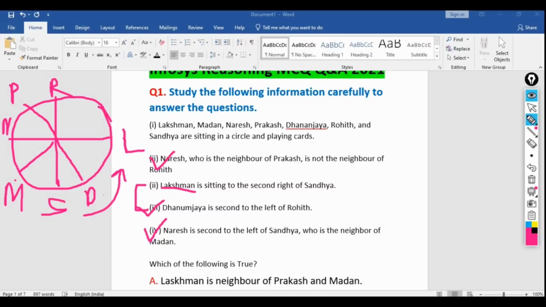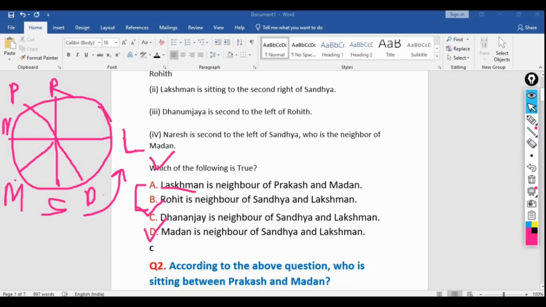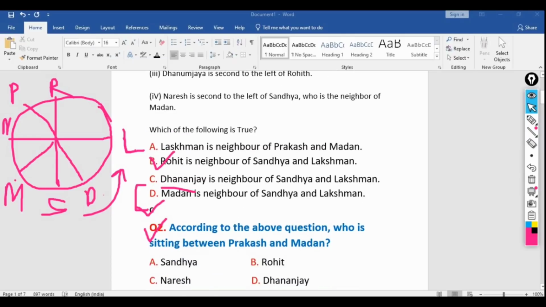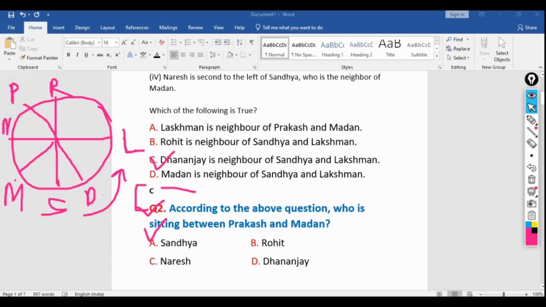Now let's move to the question. Which one of the following is true? Let me remove other unnecessary stuff here. So which of the following is true? We know the solution is C, so let's check whether option C is correct or not. Dhananjay, who is neighbor of Sandhya. So where is Dhananjay? Dhananjay is here. Who is neighbor of Sandhya? And Lakshman. So where is Lakshman?